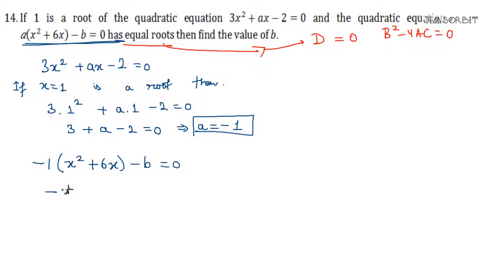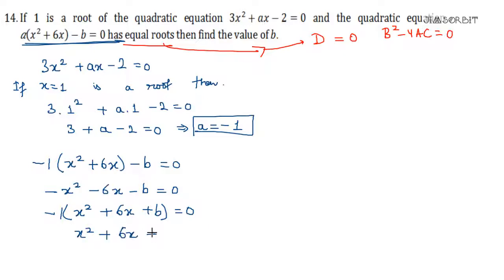This will give us minus x square minus 6x minus b is equal to 0. Why so many minuses? Let us take the minus common. Let us write simply x square plus 6x plus b is equal to 0. Now if you notice, this minus can be removed because it is like minus 1 is there, so it can go there, become 0. So we have the equation x square plus 6x plus b is equal to 0.